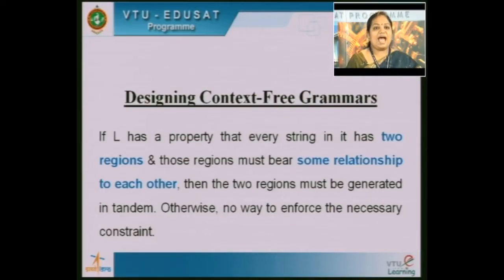If L has a property that every string in it has two regions and these two regions must bear some relationship with each other, then the two regions must be generated in tandem. Otherwise, there is no way to enforce the necessary constraint. So,